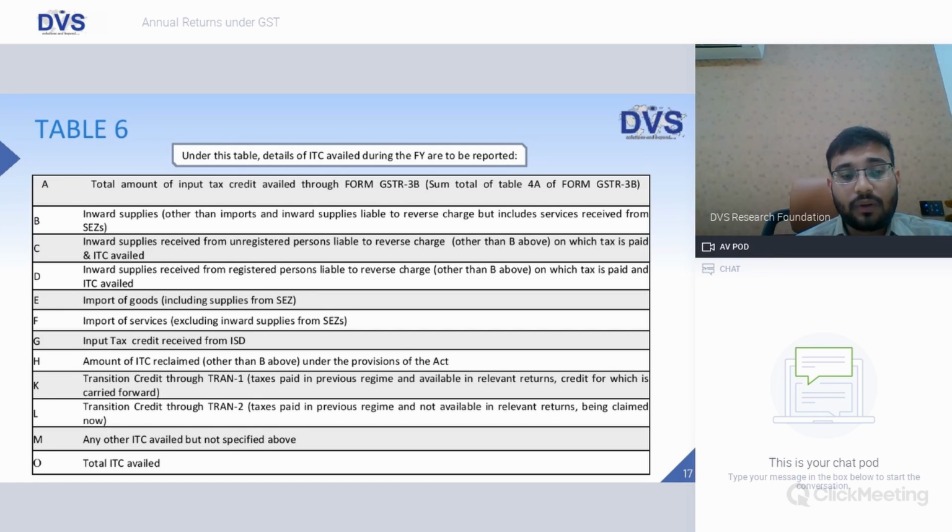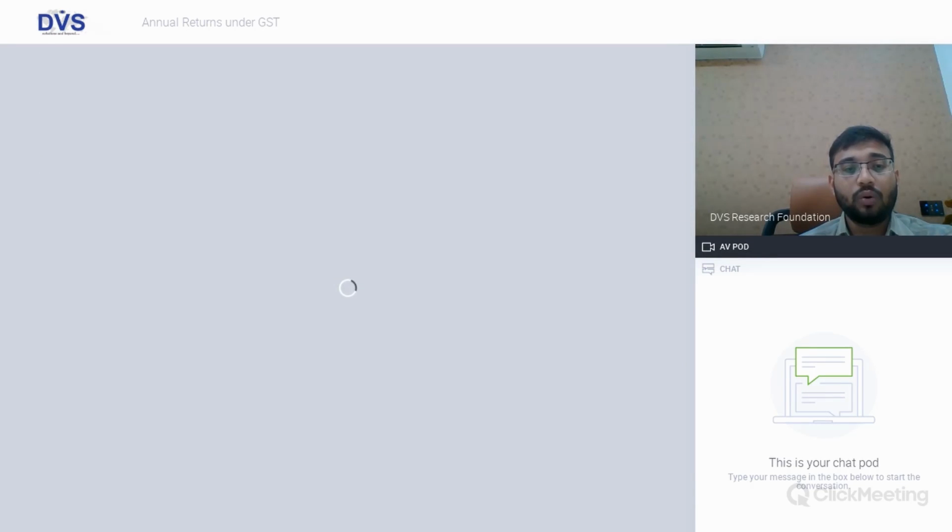So that will form under Tran 2. So any credit which has been considered from Tran 1 or Tran 2 needs to be reported here. Any other ITC availed but not specified above, total ITC availed. So from A to M, the total ITC will fall under column O.